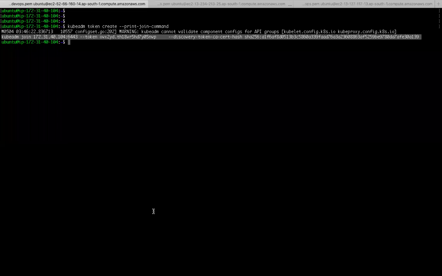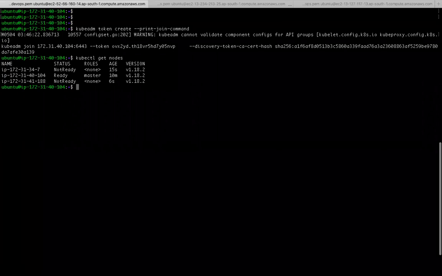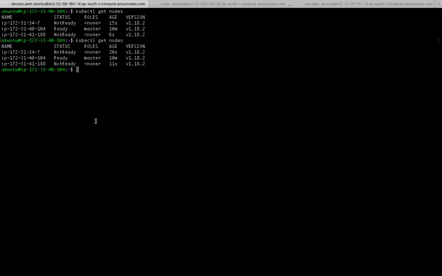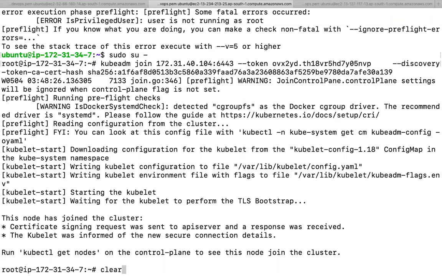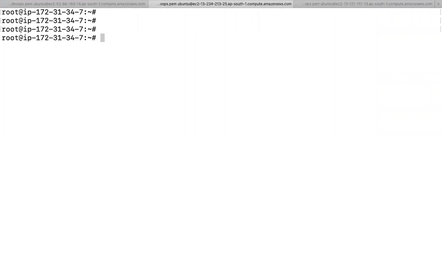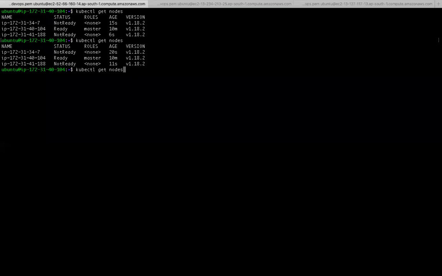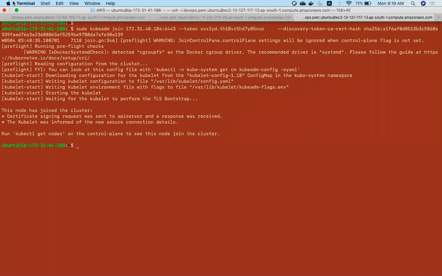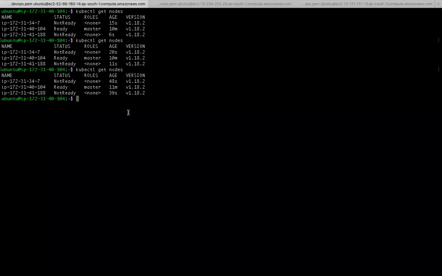So now these two machines will be added to the Kubernetes cluster. Now, if you see, still it is getting ready. It is not yet ready, it is getting created. So what is going to happen in this machine? It is going to create kube-proxy, and kubelet will be there. So the kube-proxy pod is getting ready in these machines. After some time, if you execute, you can see this is going to be ready.